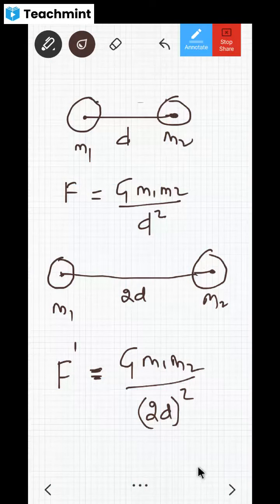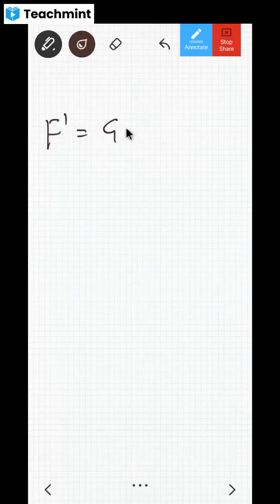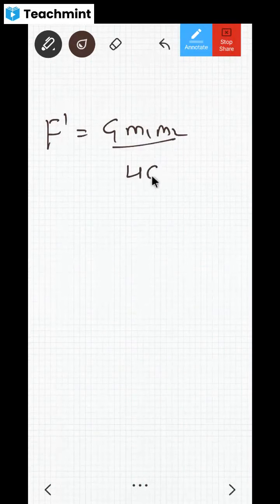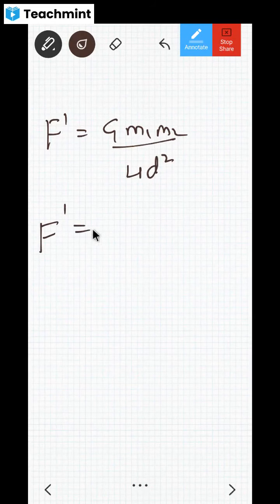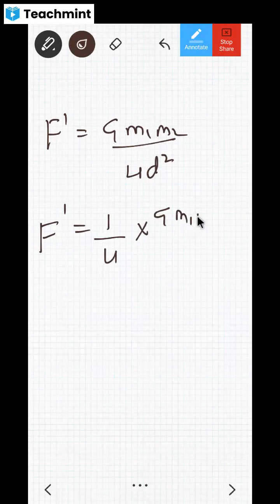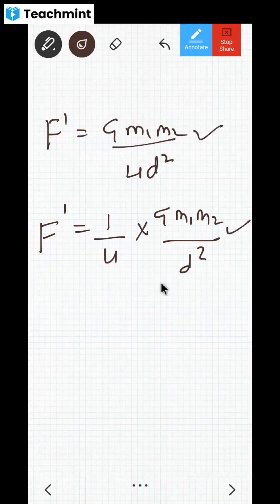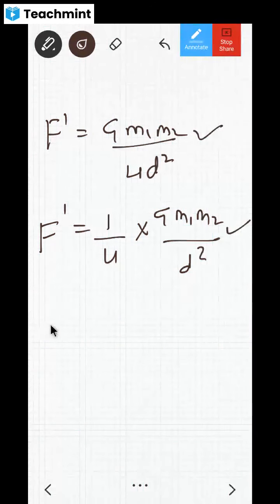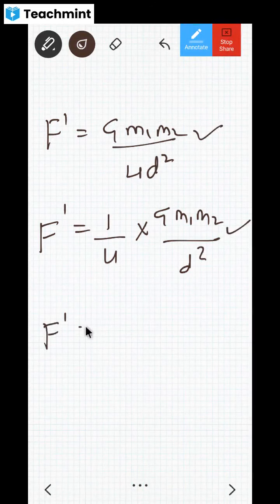Then afterwards, what does it become? F dash is equal to G m1 m2 divided by 2d whole square. Can I write it as 4d square? Yes. So F dash is equal to 1 by 4 into G m1 m2 divided by d square. As usual, it remains. This thing, whatever I'm taking, are they the same things or different things? Same, sir. Everything is the same; I have just written it separately.